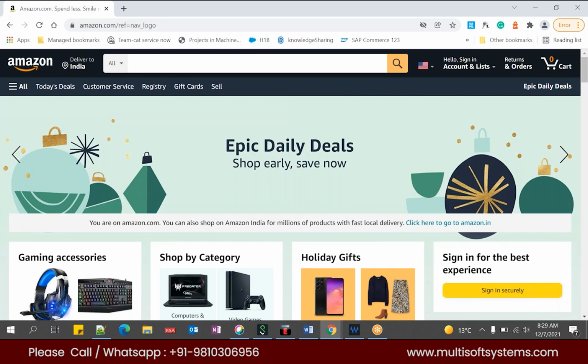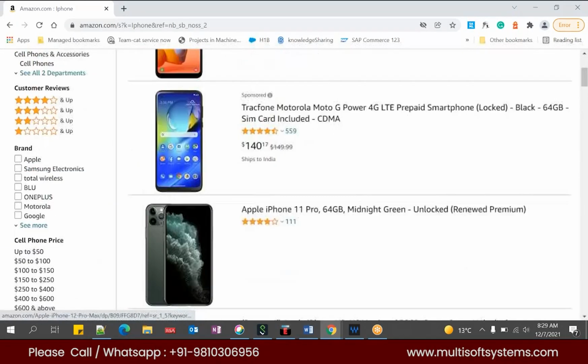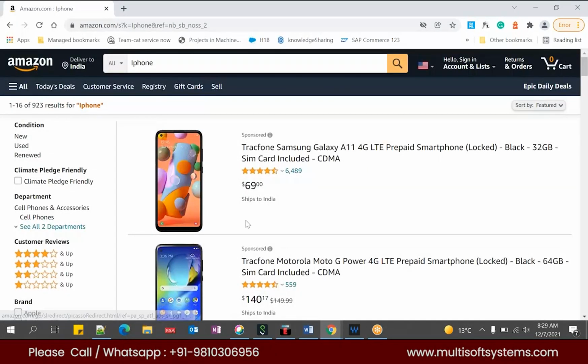So you should also have some curiosity to know how it will be done. Right. So this is a home page, and now I'll just search for iPhone. See, when I click on iPhone, I have a couple of results. Right. Okay, this is nothing but the product, and these all are nothing but the list. That is why whatever page you see right now is called a product listing page.